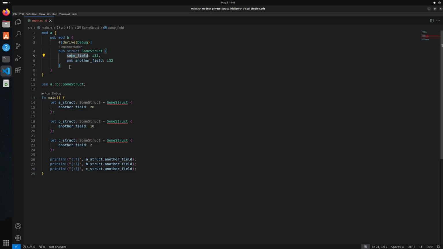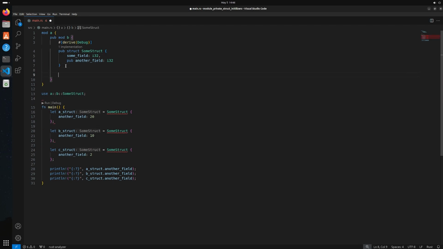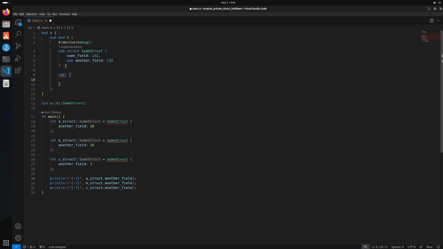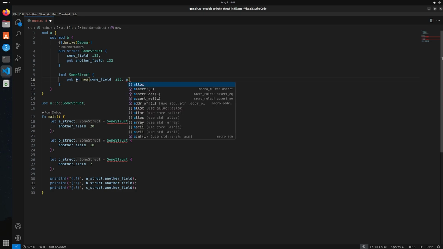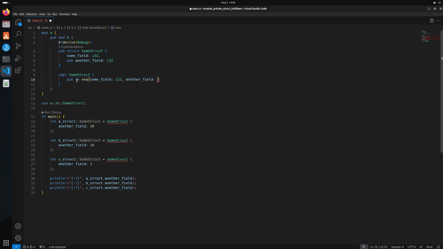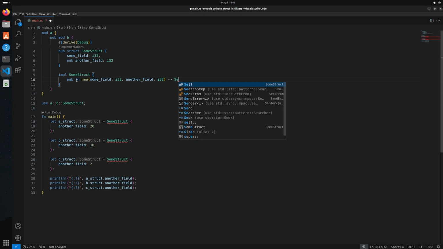So how do we get around this? Well, we have kind of seen an implementation that does work, and that is we can go implement and we can create an associated function, right? So we can go some struct implementation, and in here we can go public function new, right? And I can pass in the values of, say, some field, which is 932, and another field, which is 932, right? And this will return a self.